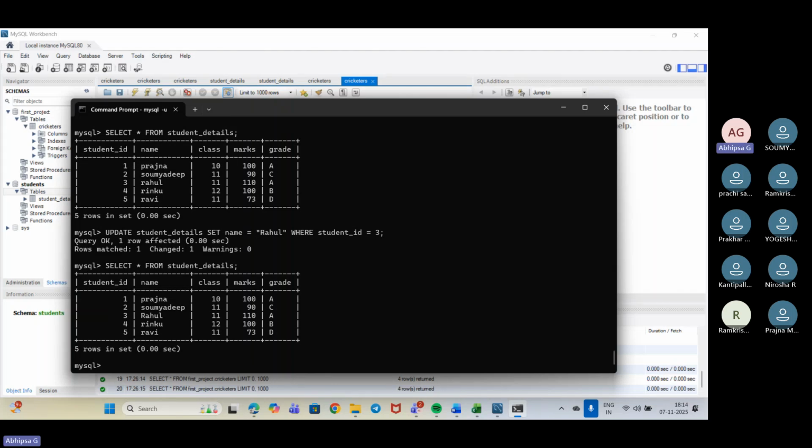Got it? Now, if I need to delete anything, in place of update, we'll use delete. So we will be using delete from, that is delete from student details, and where, we can use the student ID.